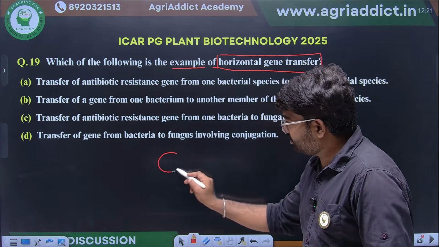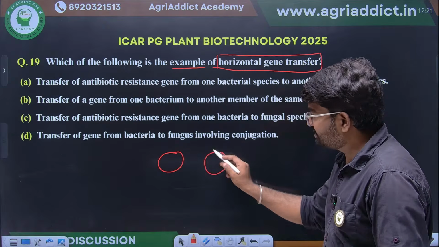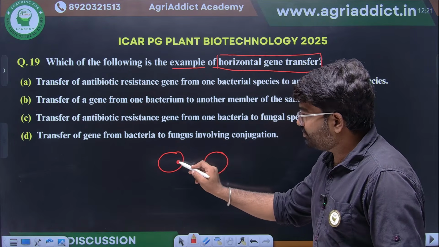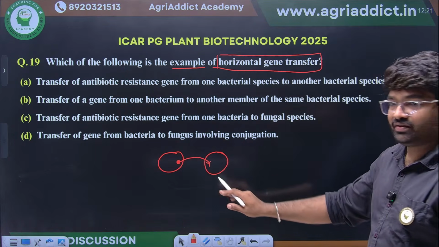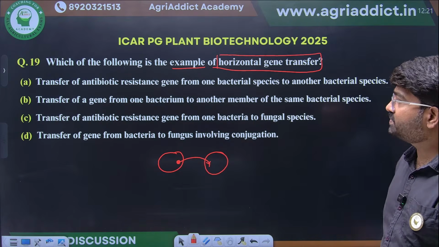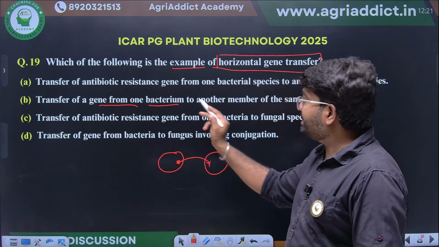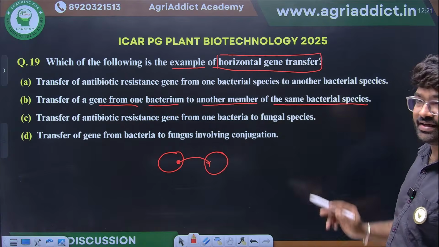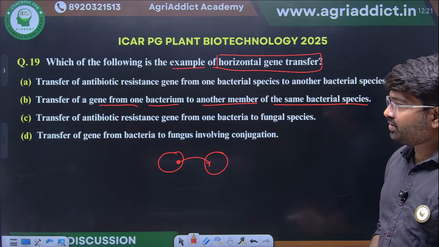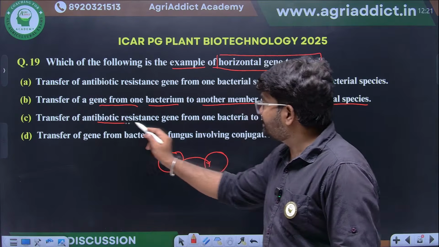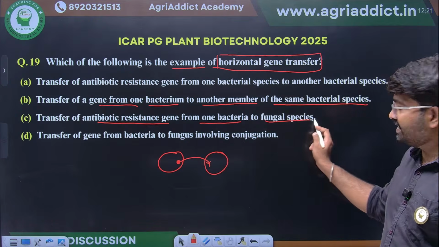So the antibiotic resistant gene is transferring from one species to another. Second option is transfer of a gene from one bacterium to another member of the same bacterial species. Option C, transfer of an antibiotic resistant gene from a bacterium to a fungal species.